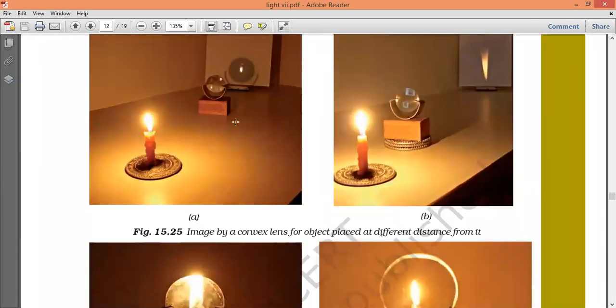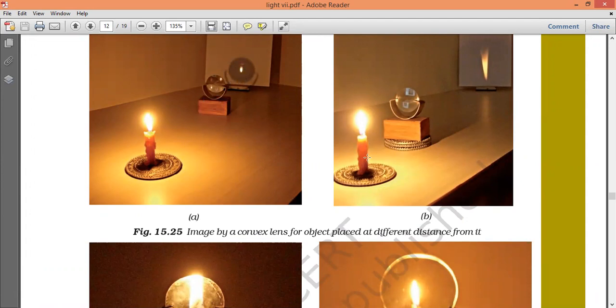See here, this is the lens and this is the object. A virtual image is formed, and that is also erect.